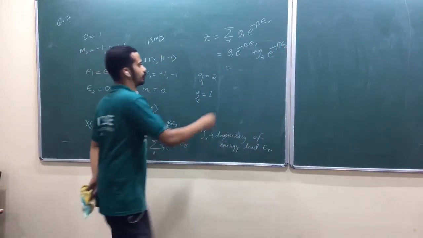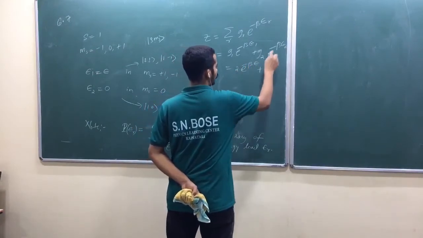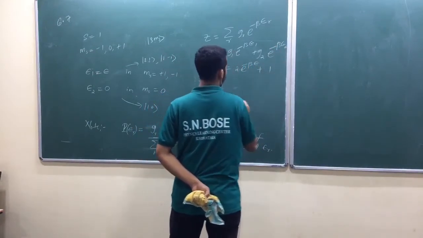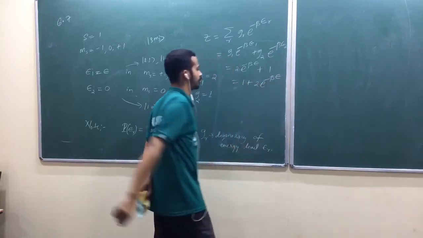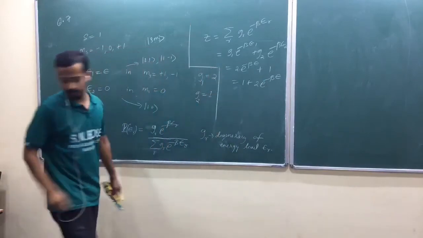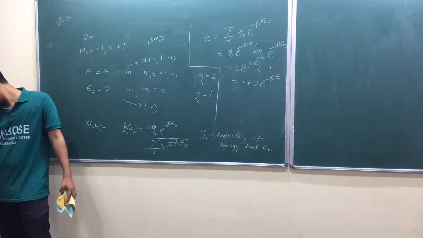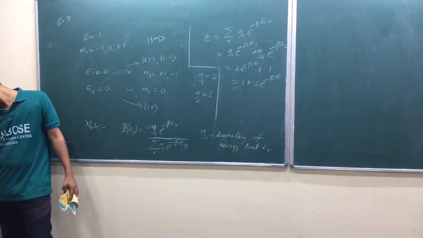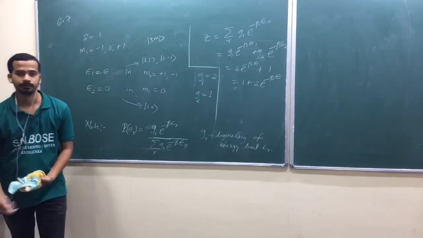G1 is 2. 2 into e raised to minus beta, E1 is 0, plus G2 is 1, E2 is E. 1 plus 2 e raised to minus beta E, that's your partition function.